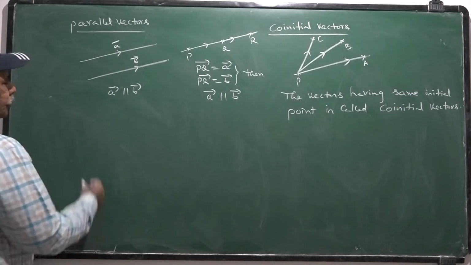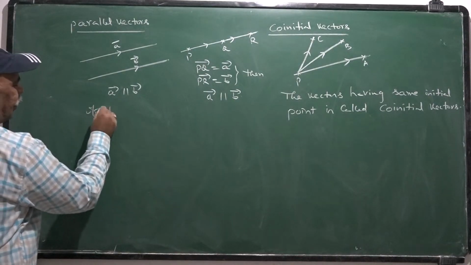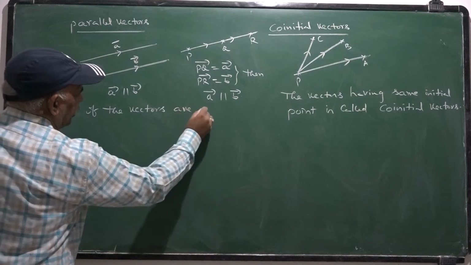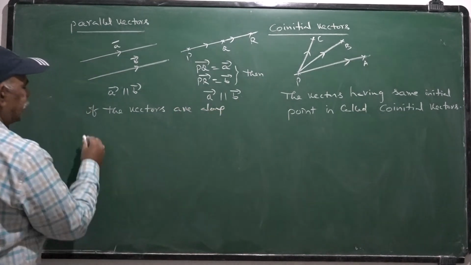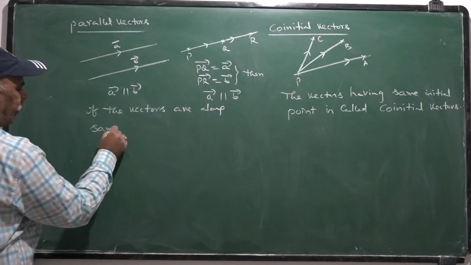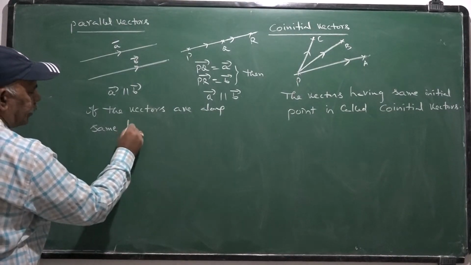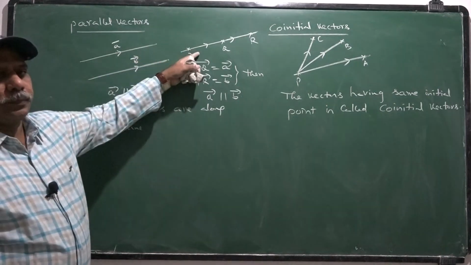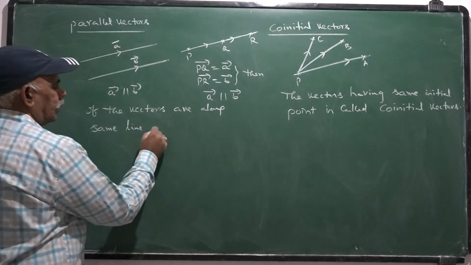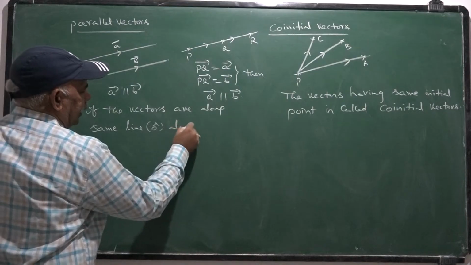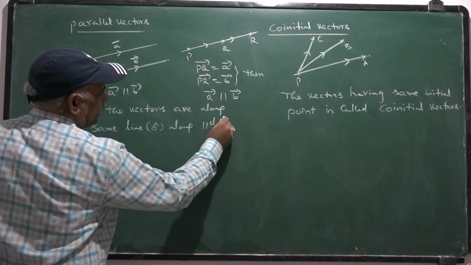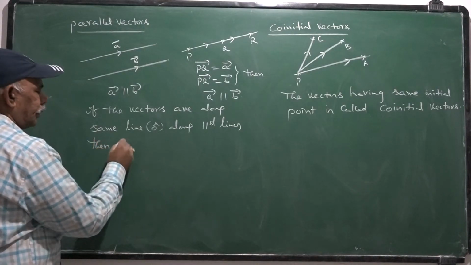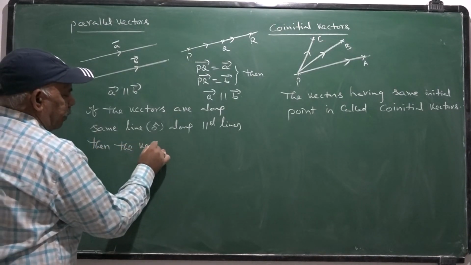Hence, if the vectors are along the same supporting line, of course, like this, or along parallel lines, then the vectors are said to be parallel vectors.